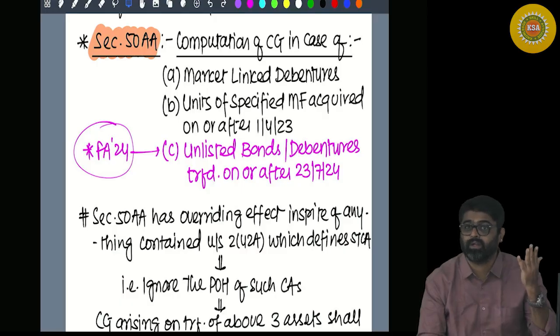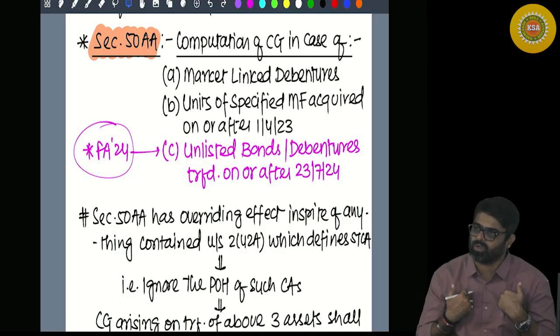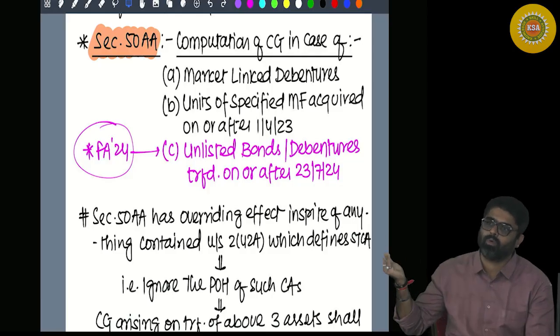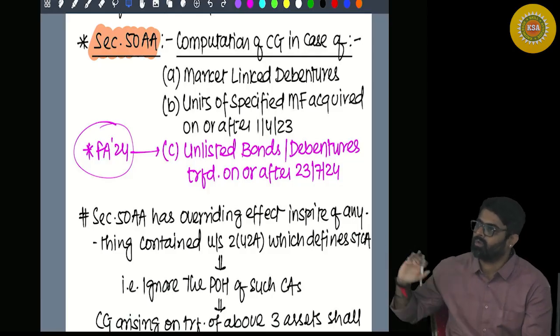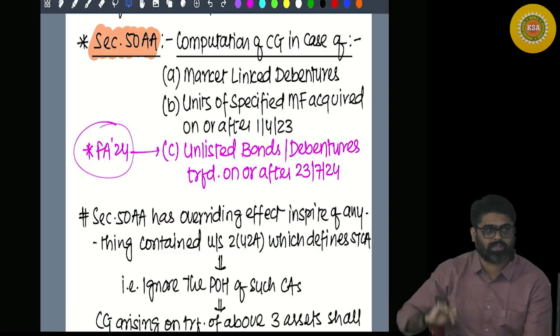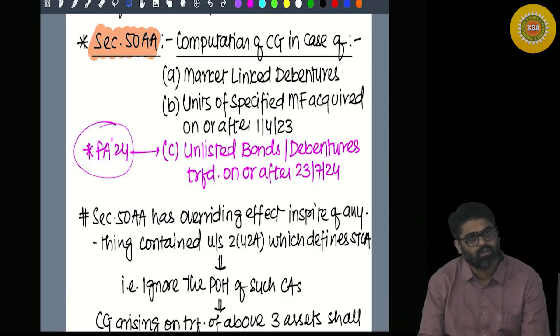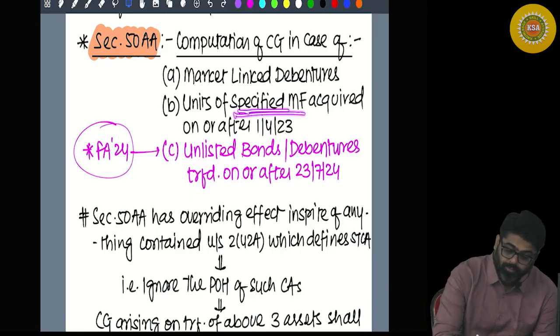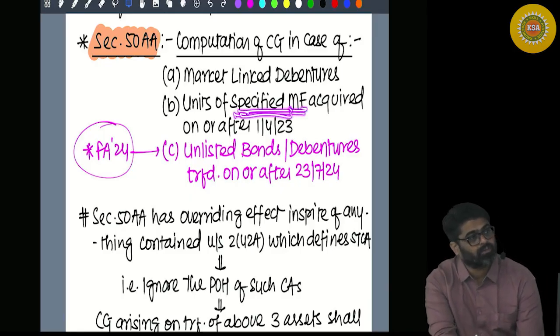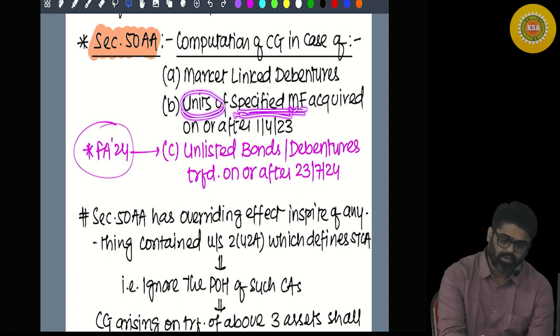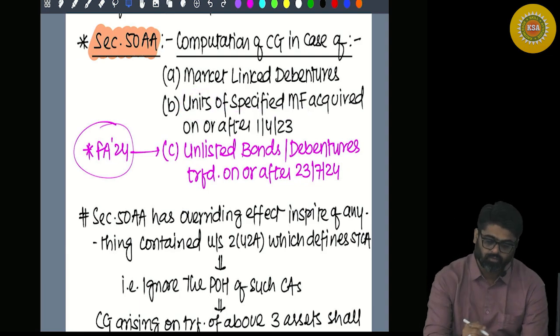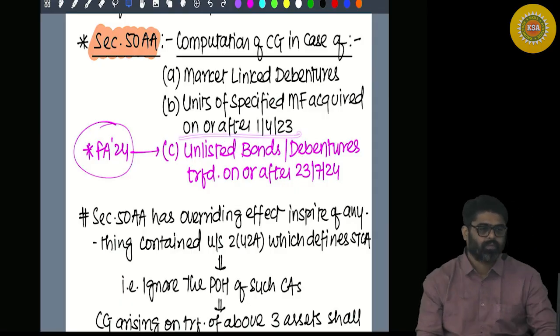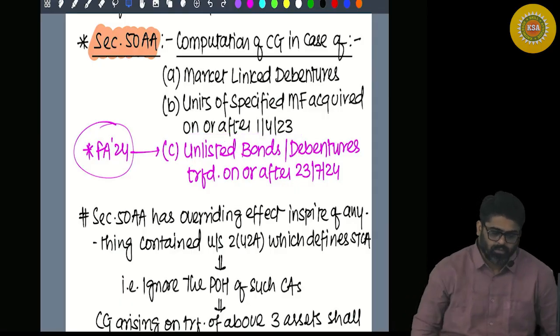And there is equity oriented also. What is equity oriented mutual fund? You invest money in the mutual fund, and the mutual fund invests 65% or more of your investment in equity shares of domestic companies. Yes or no? So we are talking about which mutual fund? Specified mutual fund. And which mutual fund is specified? Debt oriented. So units of debt oriented mutual fund, which you have acquired on or after a date. Very good.